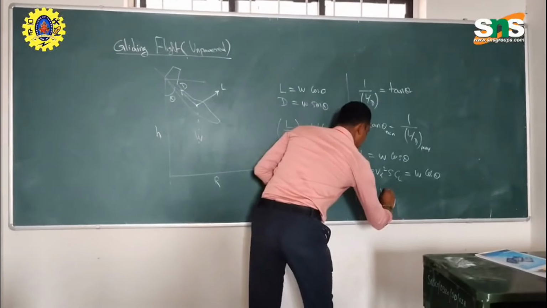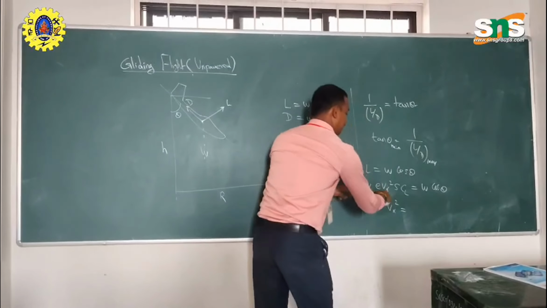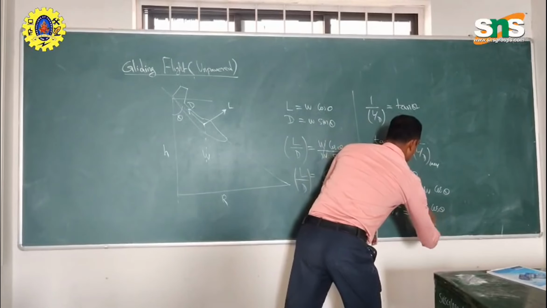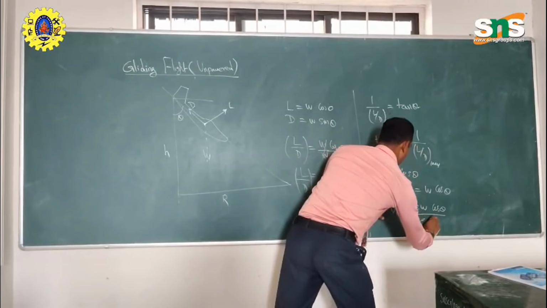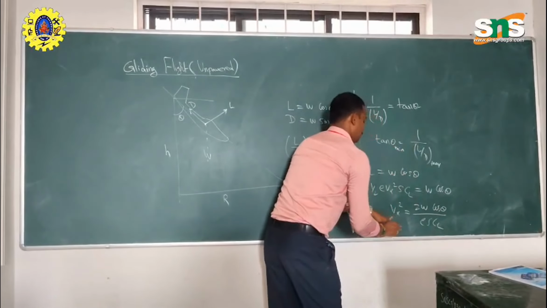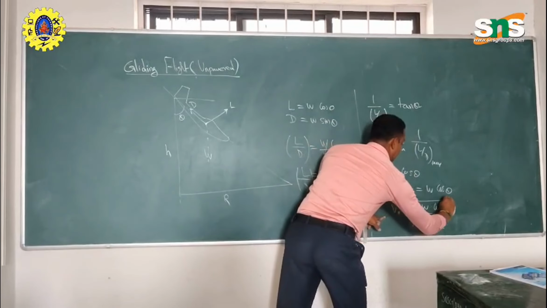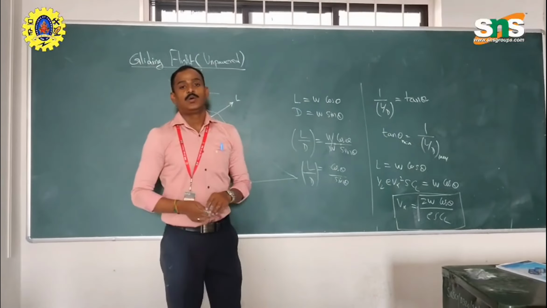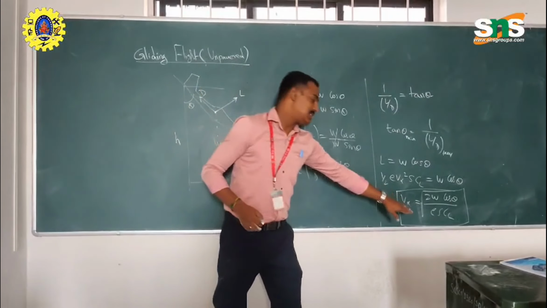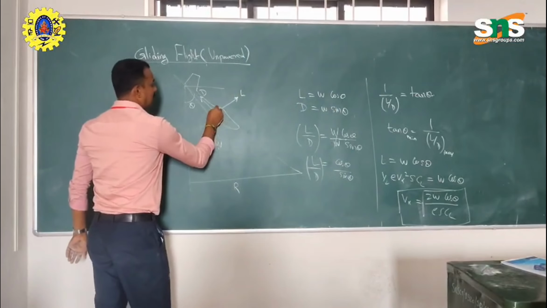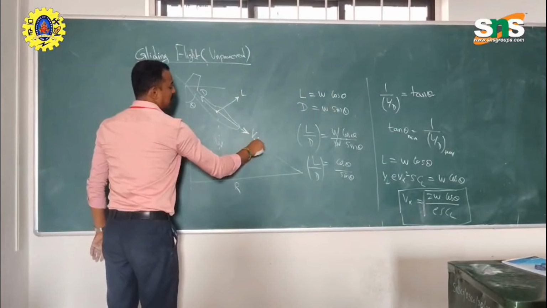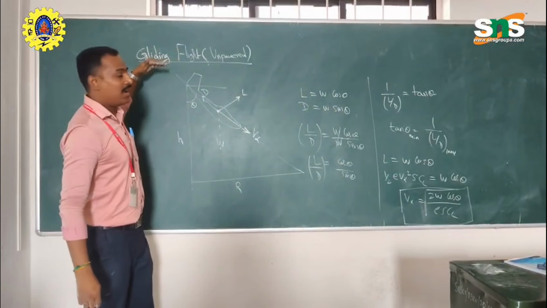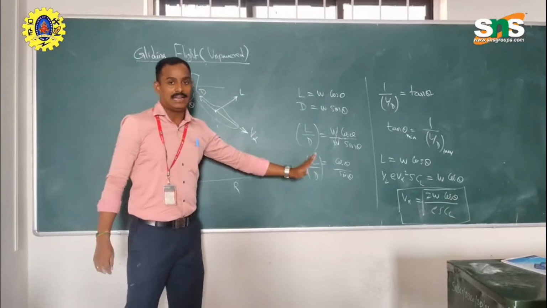Velocity square is 2W cos theta divided by rho S CL. So V equals the square root of 2W cos theta by rho S CL. This is the velocity of this particular airplane gliding from the unpowered condition to land.